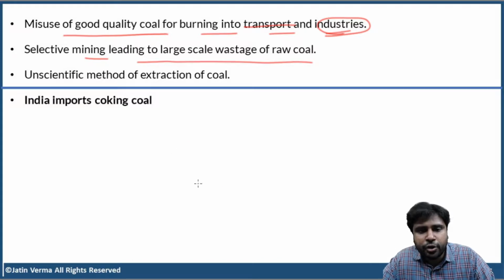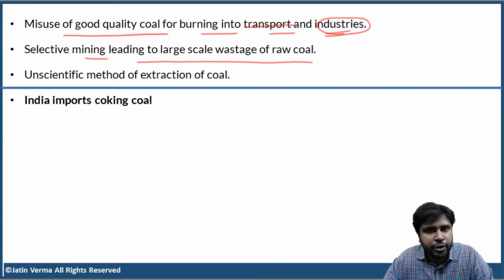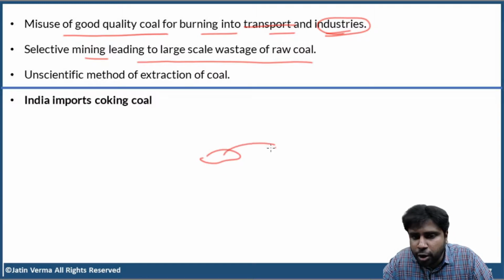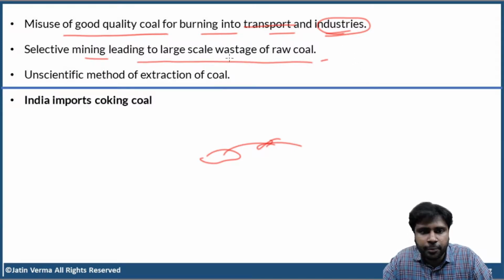But do you think that coal will get converted into better quality coal? No, you already have dug up the entire area. Okay, you disturb the natural process. So that leftover coal will not be converted into a better quality coal. It will be like that forever. So that is also a big issue in India.